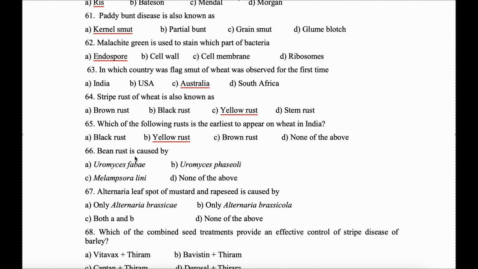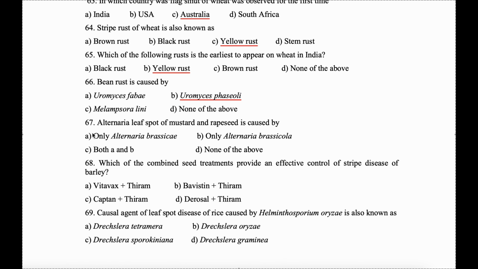66. Bean rust is caused by Uromyces phaseoli. 67. Alternaria leaf spot of mustard and rapeseed is caused by both A and B, Alternaria brassicae and Alternaria brassicicola.